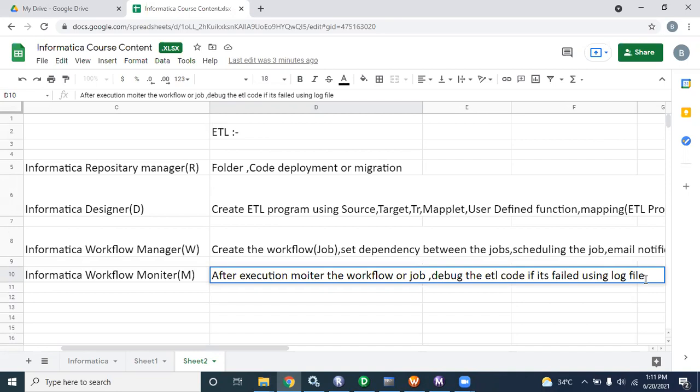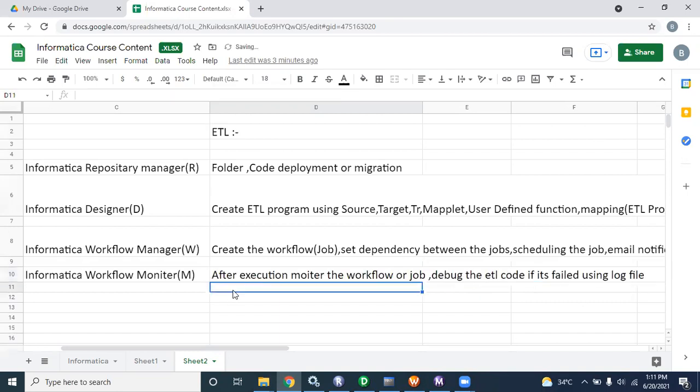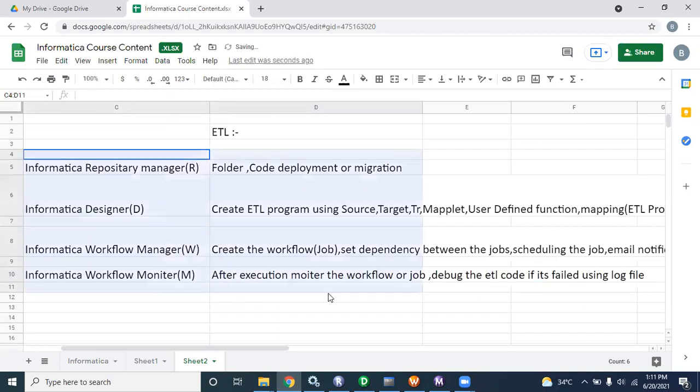Is it clear for everyone? Yes. This is all about the workflow tool.